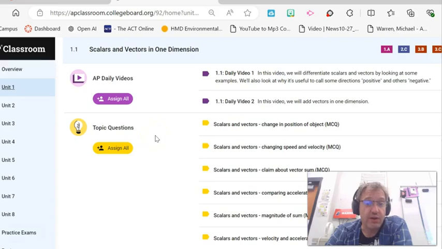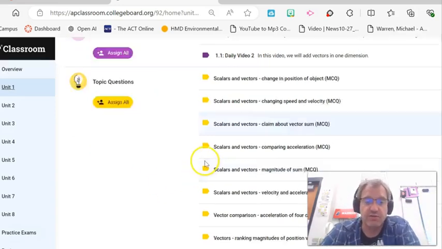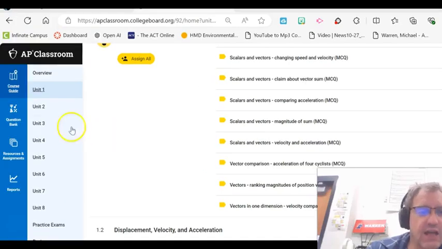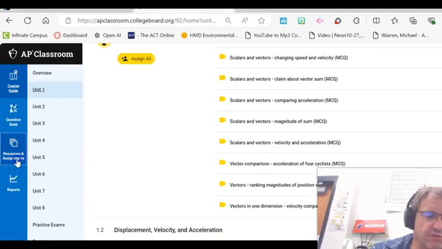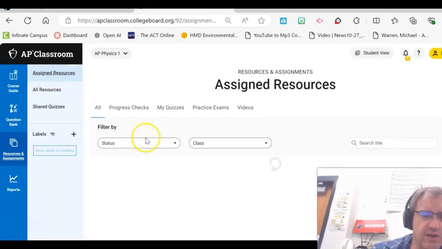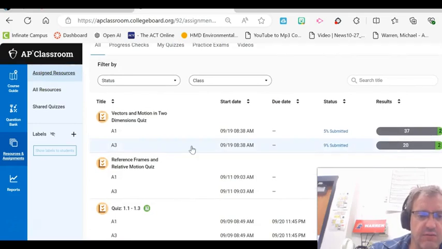Also, every time that we have an assignment, I give the topic questions too. So these are all the topic questions associated with 1.1, and I make it into one assignment. I'm about to show you how to find that assignment. Just got to change my view. To access the topic question assignments, you're going to go to Resources and Assignments, and you can click on either All Resources or Assigned Resources. The ones that come up in this yellowish brown color are the important ones. Those need to be taken care of.